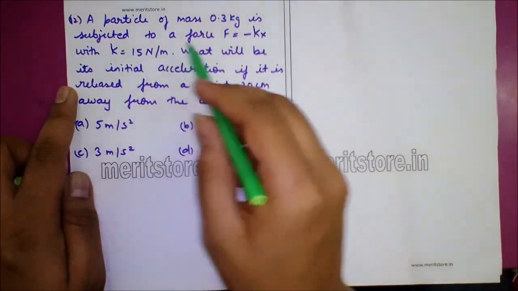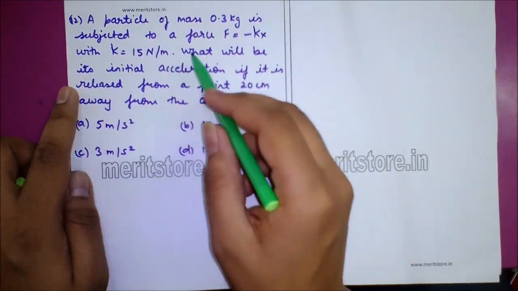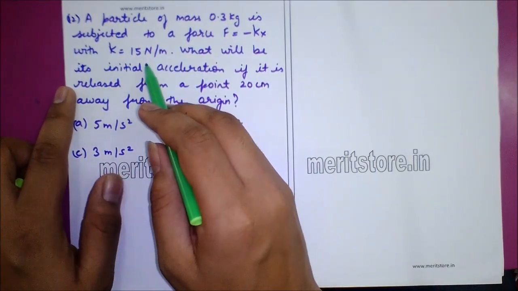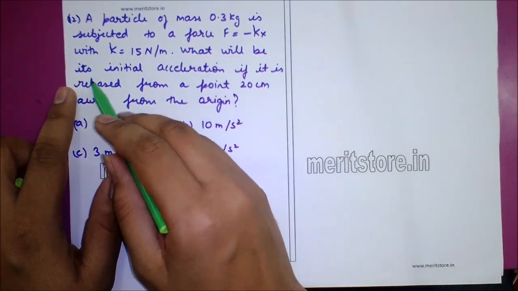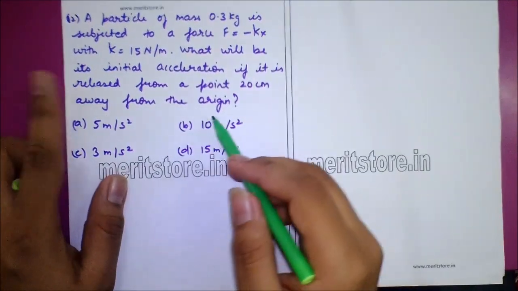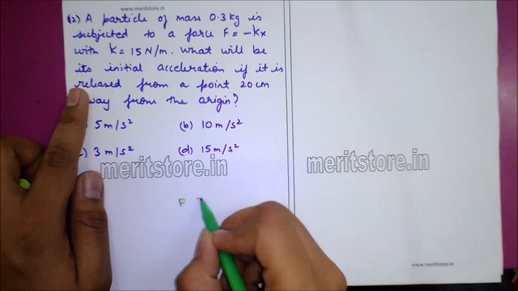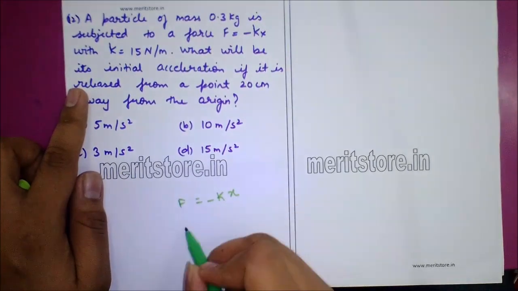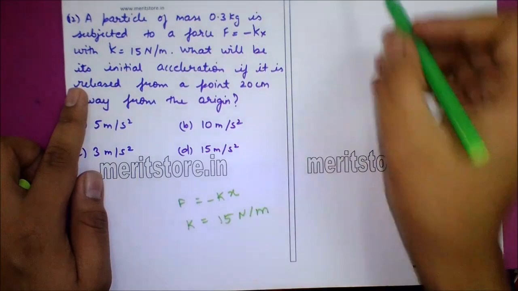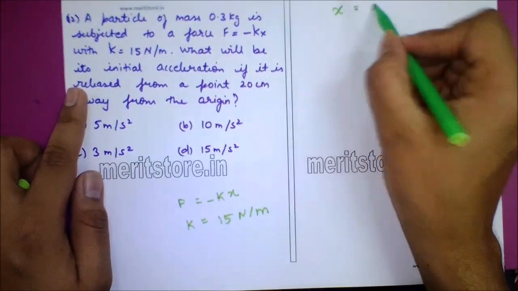Question number 12. A particle of mass 0.3 kg is subjected to a force of F is equal to minus kx with k is equal to 15 Newton per meter. What will be its initial acceleration if it is released from a point 20 centimeter away from the origin? So F is equal to minus kx. Value for k given is 15 Newton per meter. Value for x is equal to 0.2.